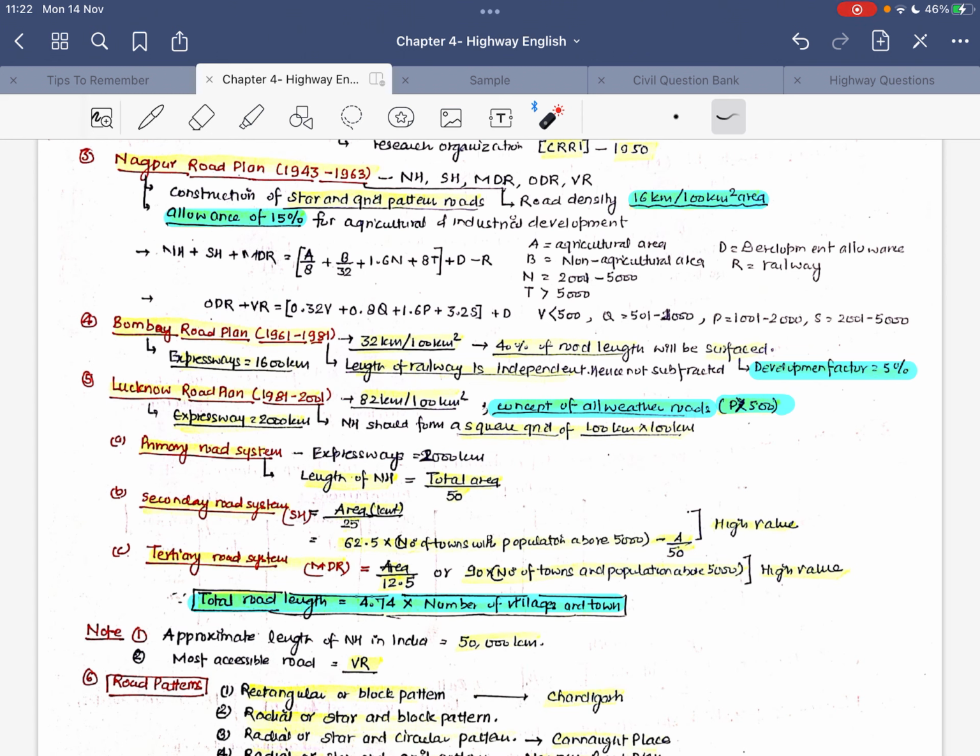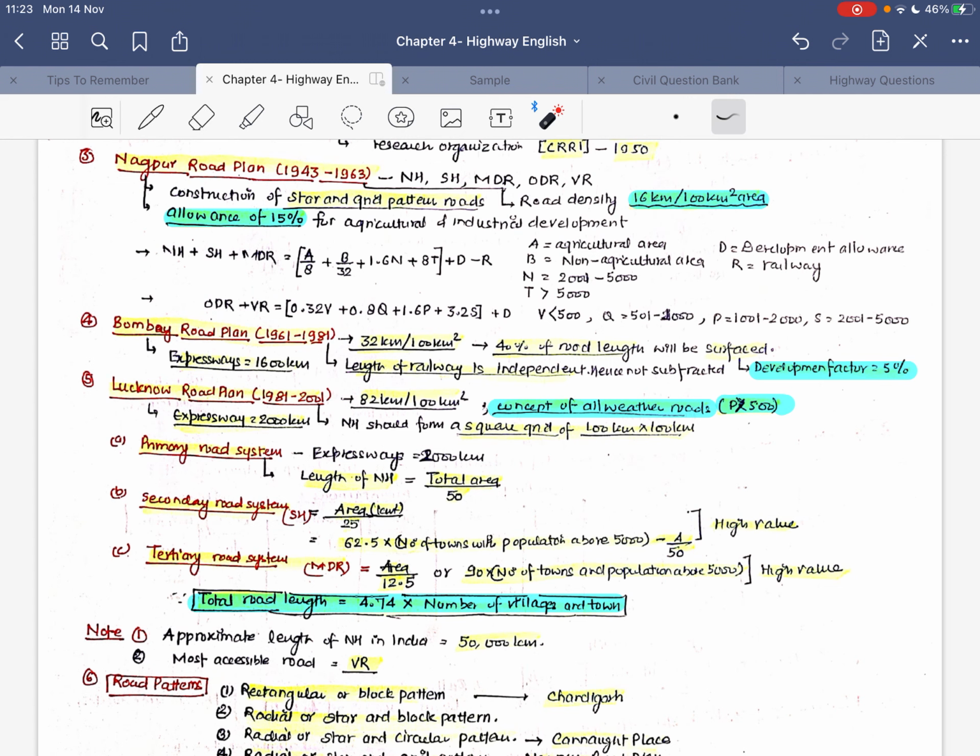Though in some of the books the formula may vary, the calculations on the data which is given will give the same values. Likewise, in some books in the latest version, you will see that the formulas are changed, but when you do the calculation, the values will be almost the same. Okay, so the same is the method for other district roads and village roads.